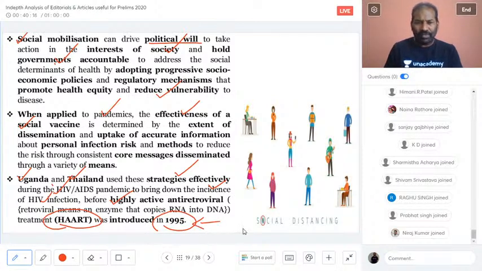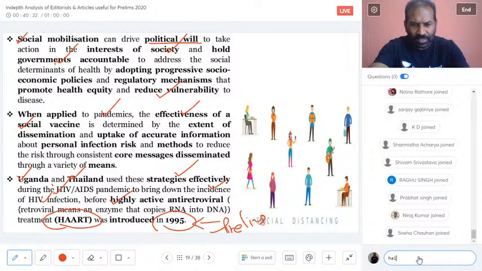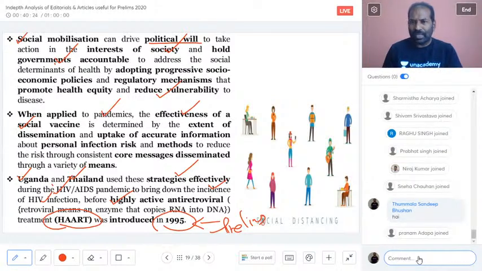And this is again very important from the prelims point of view, because while we are all concentrating on SARS-CoV-2 or COVID-19, the probability is that UPSC may not focus on SARS but on some other virus, it could be HIV. So they could also pose a question on HAART. What is HAART? Highly active antiretroviral treatment.